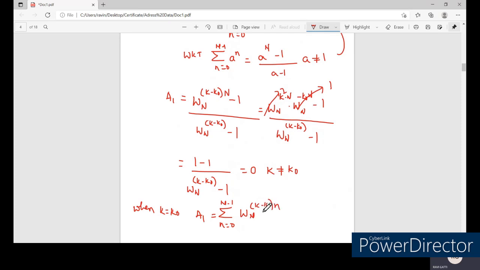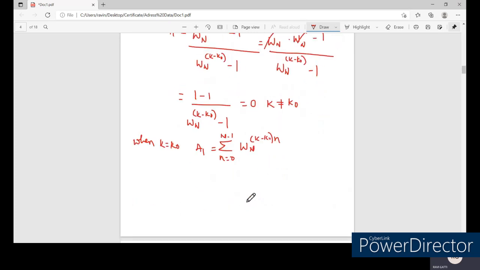Let us substitute k equal to k naught over here and see what happens to this expression. For this summation, n equal to 0 to N minus 1, we get omega_N to the power of 0 into n, that is nothing but the summation of 1.